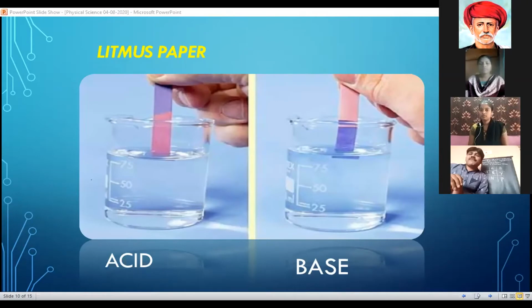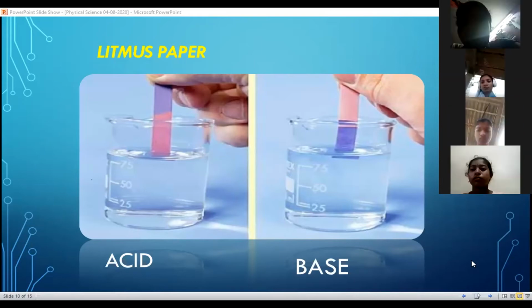The part which is dipped in the solution turns into red color. Okay. So here the blue litmus paper turns into red color. So we can say that it is an acidic substance.